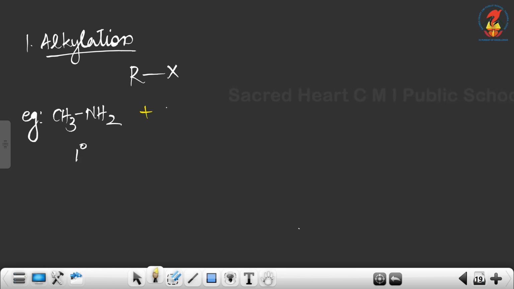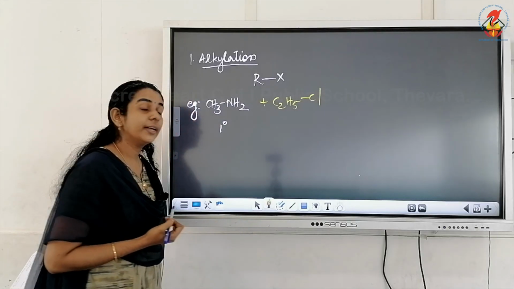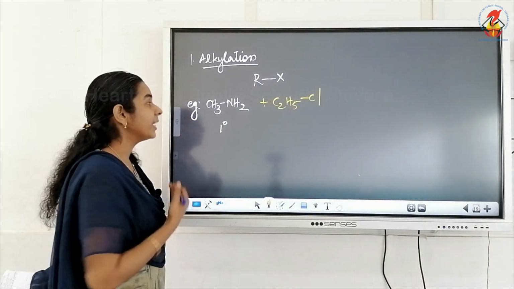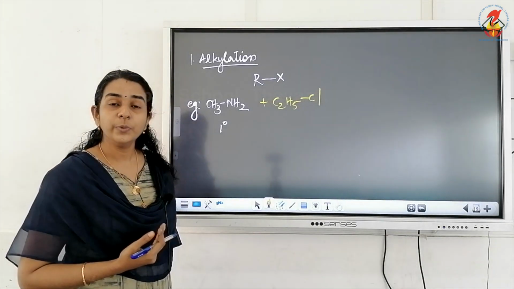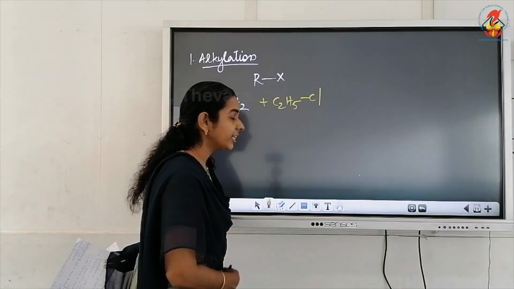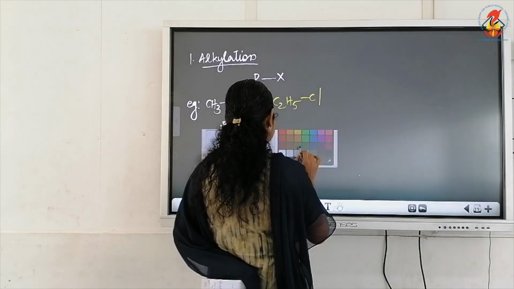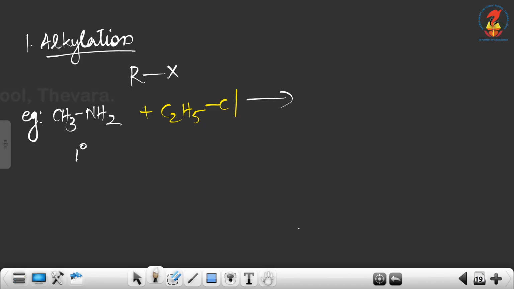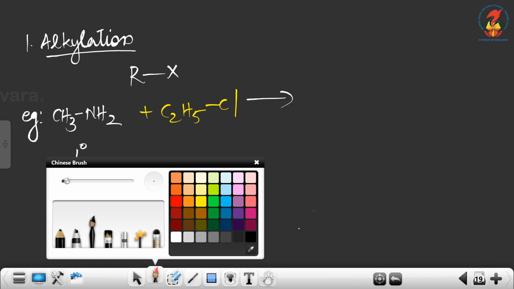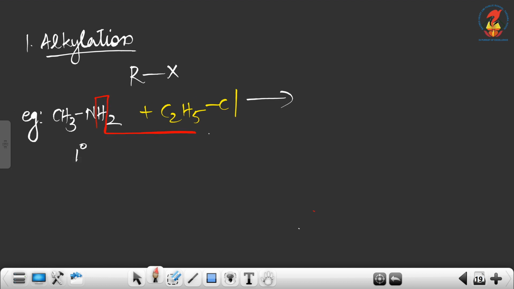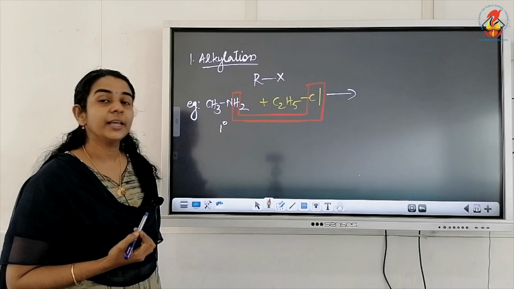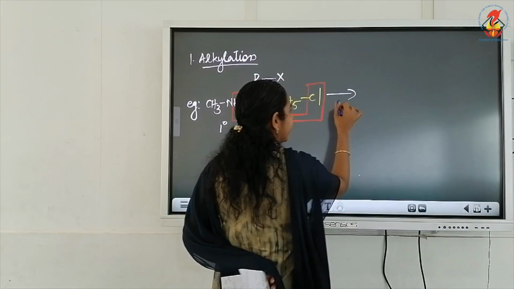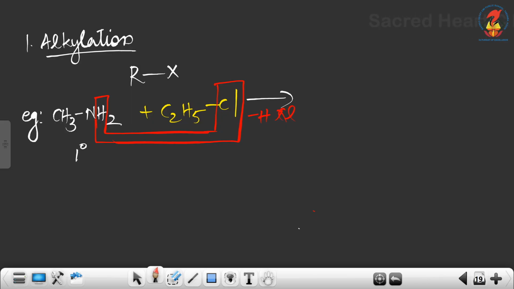If it is reacting with C2H5Cl, an alkyl halide, what happens here is the hydrogen from nitrogen and X, here chlorine, from the alkyl halide will be removed as HX or HCl.